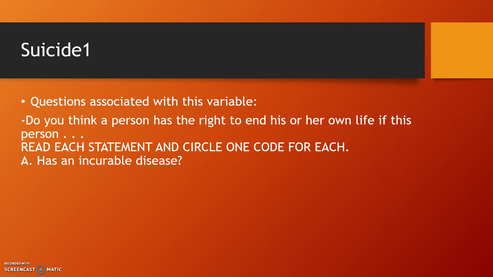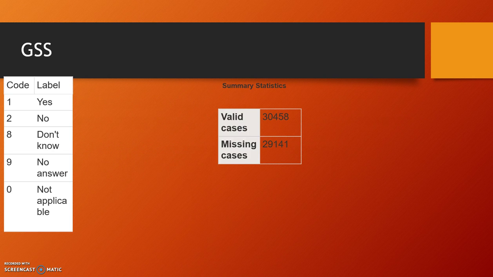The variable for it is suicide 1, and the question associated with this variable is, do you think a person has the right to end his or her own life if this person has an incurable disease? That's found in the GSS, where they take polls from people for different questions and variables, and they see different views on it.